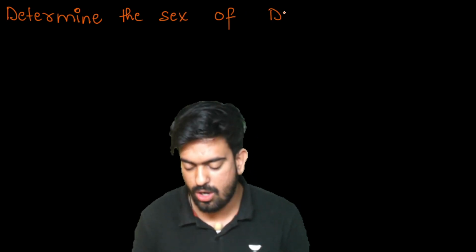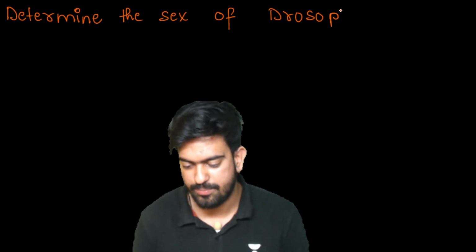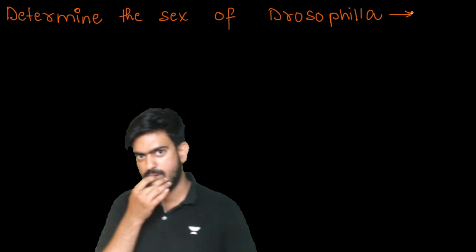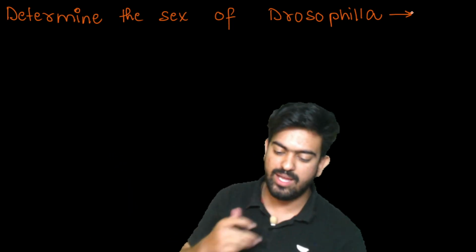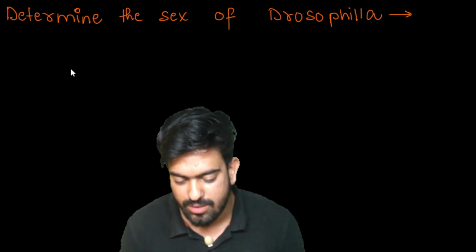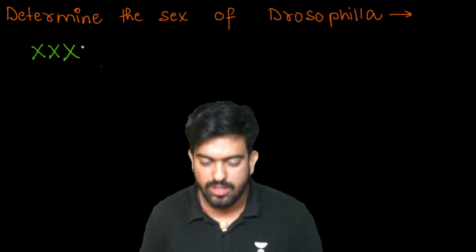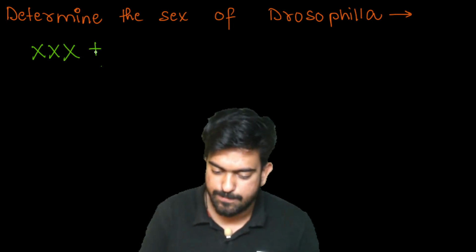So, determine the sex of Drosophila. Okay, so the option is XXX plus 2A.